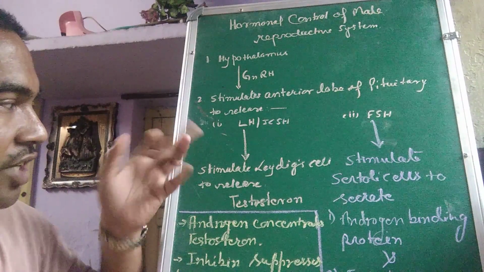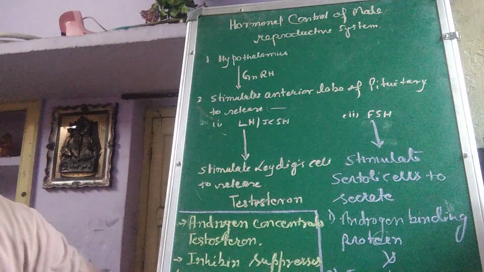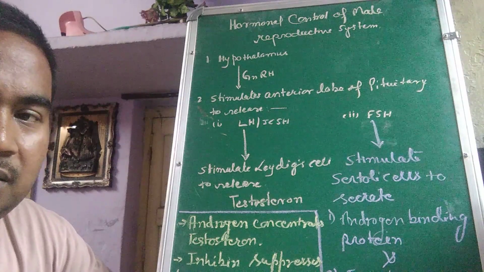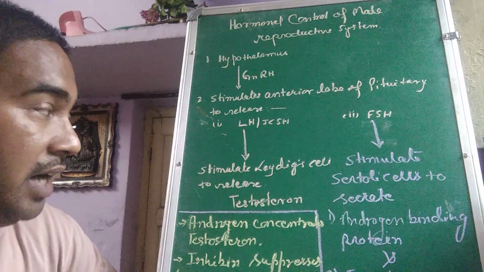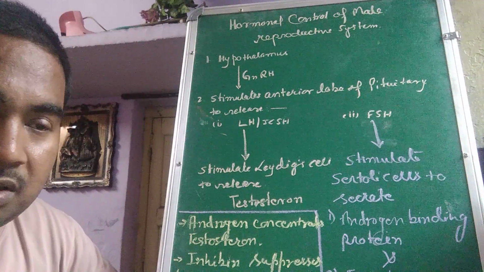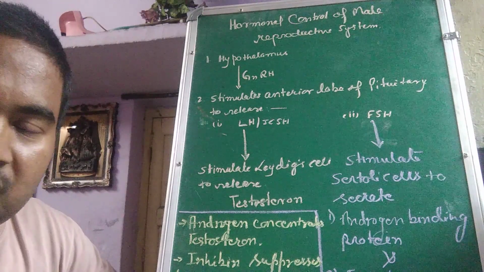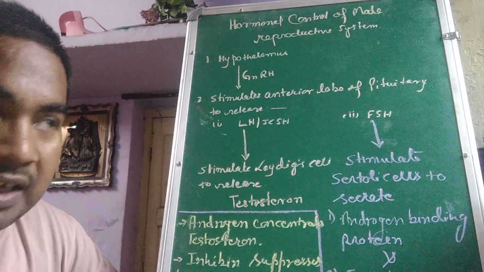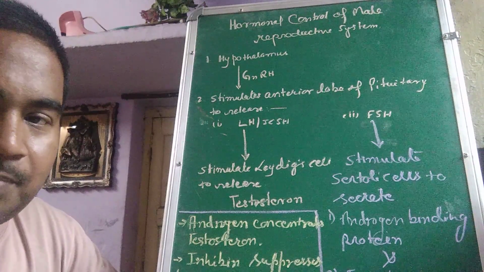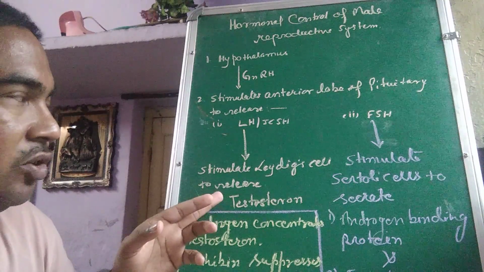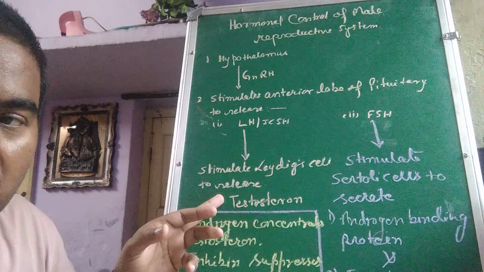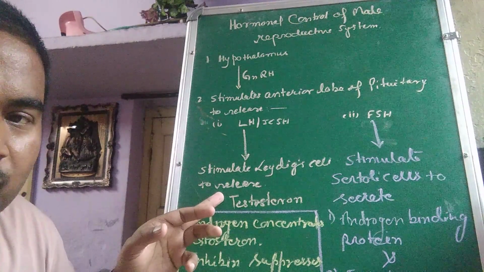Now this LH will stimulate the Leydig cells of the testis. Inside the testis, I have explained this in the previous video. In Leydig cells, it starts to release testosterone. Here two objective points must be remembered: Leydig cells are responsible for secreting testosterone, whereas the seminiferous tubule is responsible for producing sperm. So Leydig cells are stimulated after getting LH from the pituitary. They start to secrete testosterone, which is also known as the sex hormone of males.